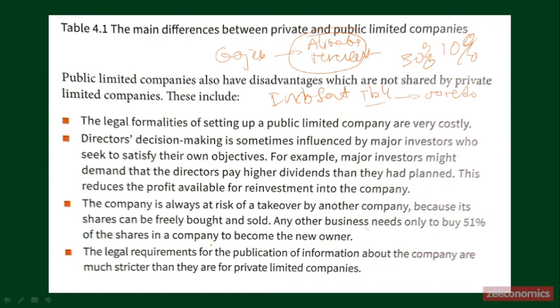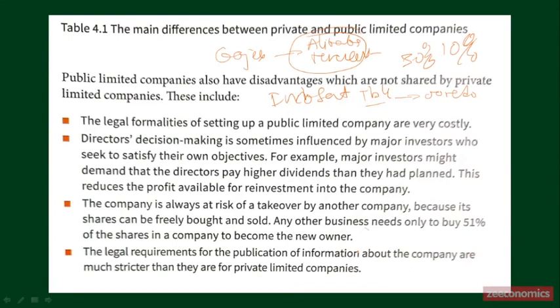The last disadvantage is that the legal requirements for the publication of information about the company are much stricter than they are for private limited companies. Of course, the legal requirements for whenever the company wants to go public are always stricter. Why? Since the company wants to go public, it means that people need to know the operations of the business and the financial conditions of the business. So they need to be very clear about what they are. There is nothing to hide anymore because it's going public. So the people have the right to know whatever happens in the public company.